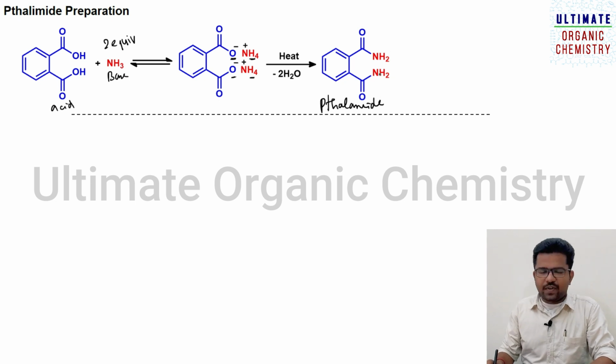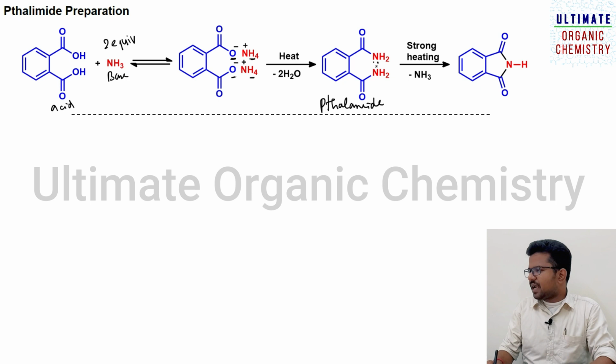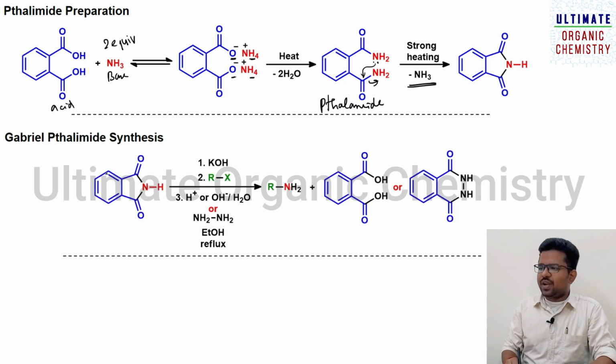Once phthalimide is formed, you need to heat this molecule under strong conditions, that means strong heating should be given. This nitrogen lone pair attacks here, and this will be leaving as NH2 minus, and from here 1 H plus is taken, so this will leave as ammonia, leading to the formation of this phthalimide. Once this phthalimide is formed, you can utilize it in the Gabriel phthalimide synthesis.